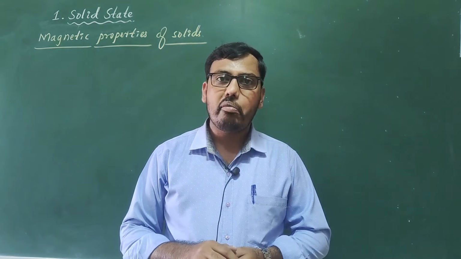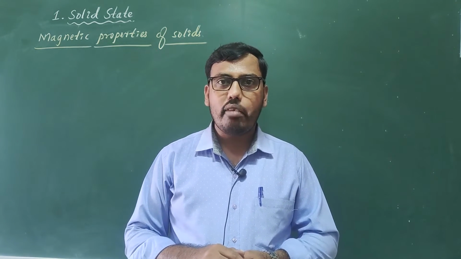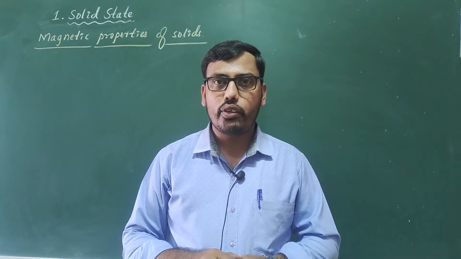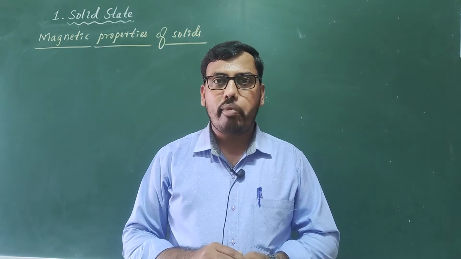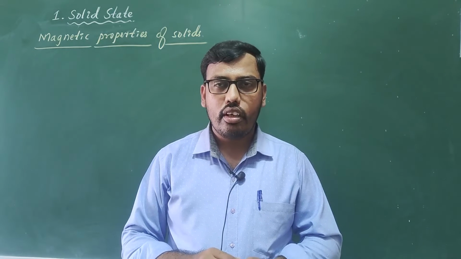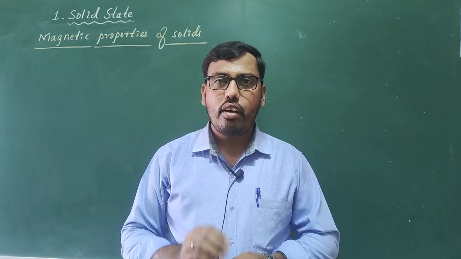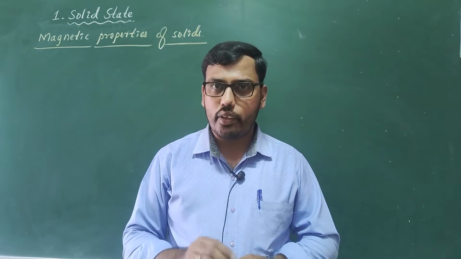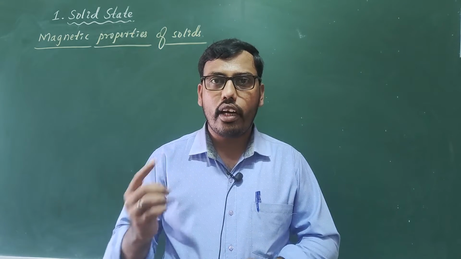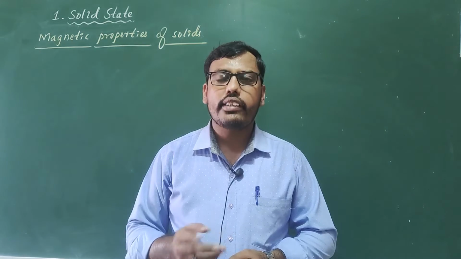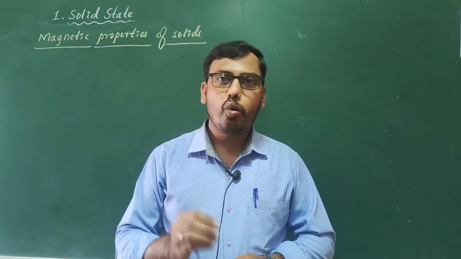So, now two more important questions may arise here. The magnetic moment of electron is associated with which type of motions of electrons? The magnetic moment of electron is associated with two types of motion of electrons. One is the orbital motion of electron around the nucleus, and the second one is the spin motion of electron about its own axis.